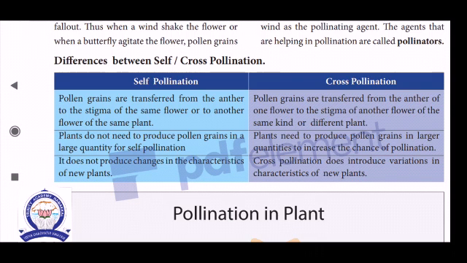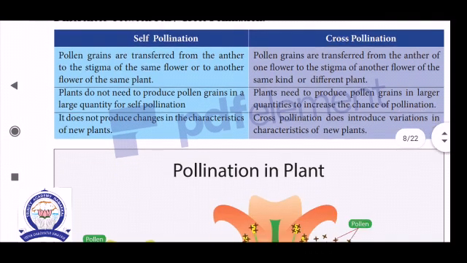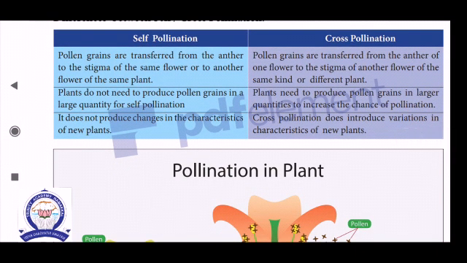The second point, plants do not need to produce pollen grains in a large quantity for self-pollination, because there is no need for an agent. Then for cross-pollination, plants need to produce pollen grains in large quantities to increase the chance of pollination, because in cross-pollination it takes place through many agents.